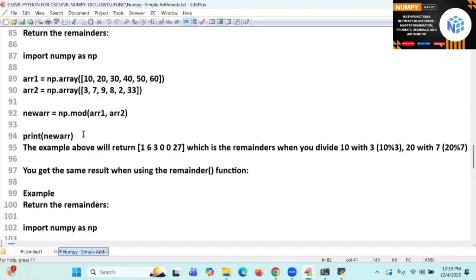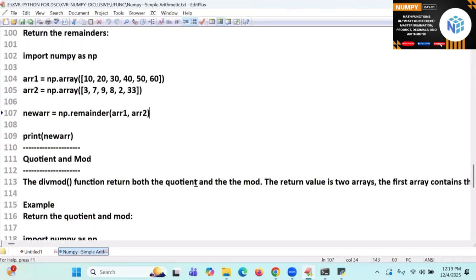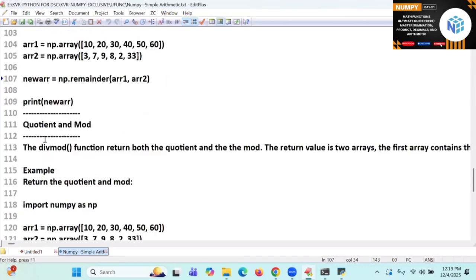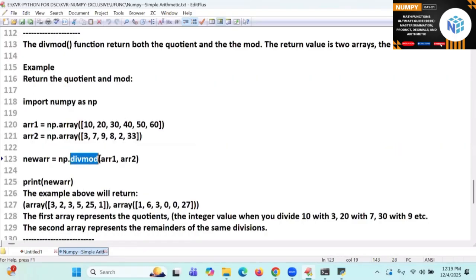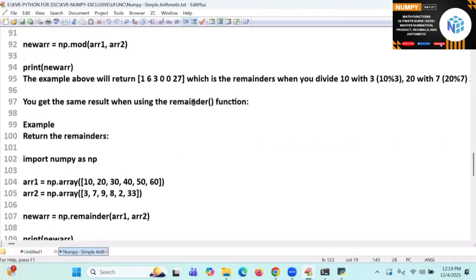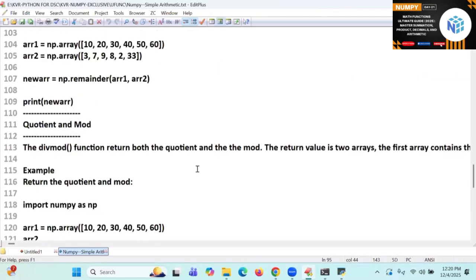There is a function name called what again? Remainder is available. What is the function name? Remainder. Remainder is also one type of function. One more is, I want to get the coefficient and modulus remainders. What is the function name? Div mod. Shall we go for this div mod? And one more function is called remainder. This remainders will come. I will show you that.